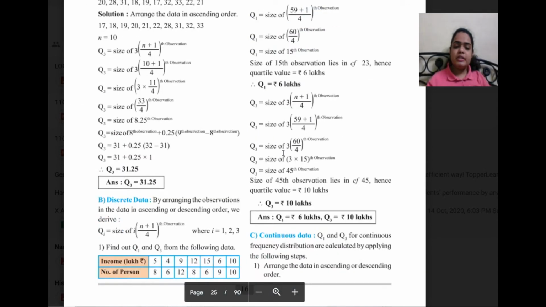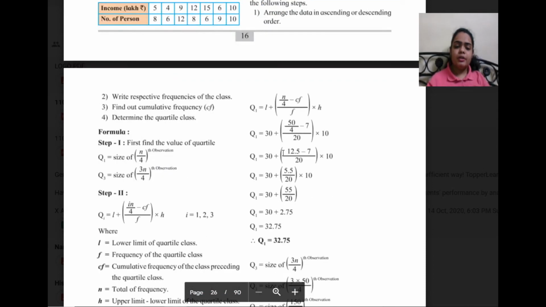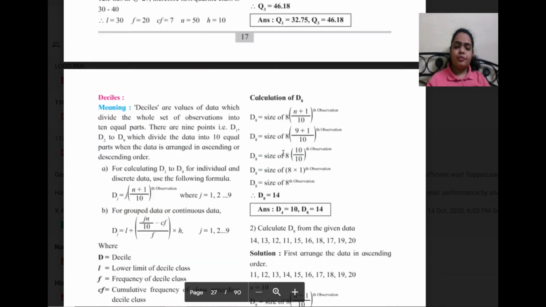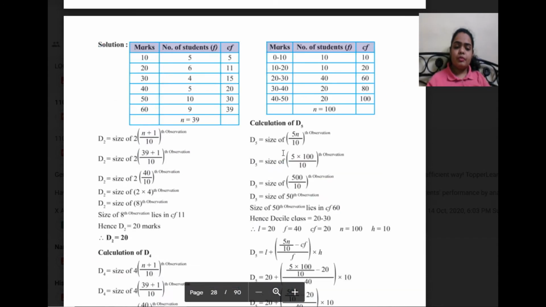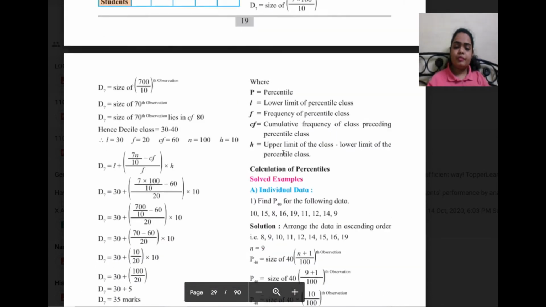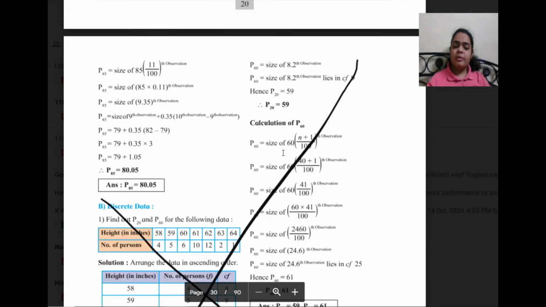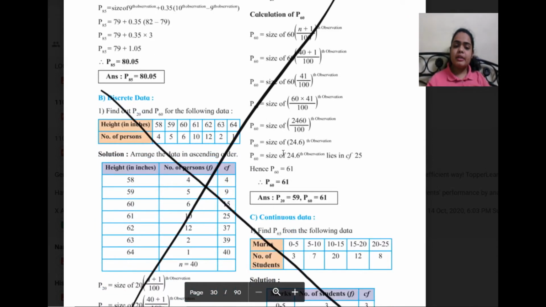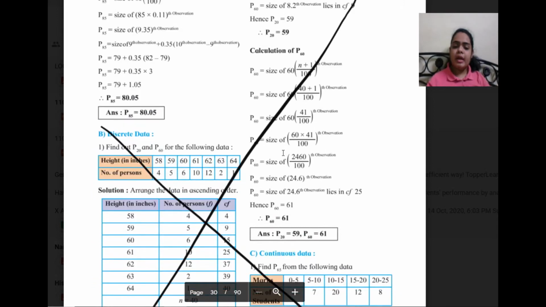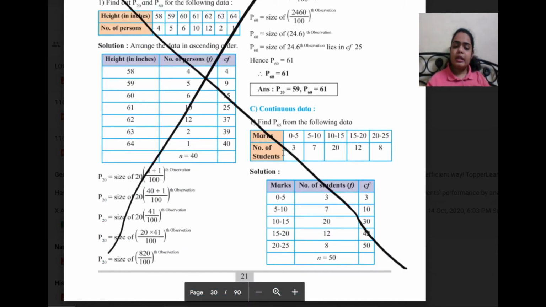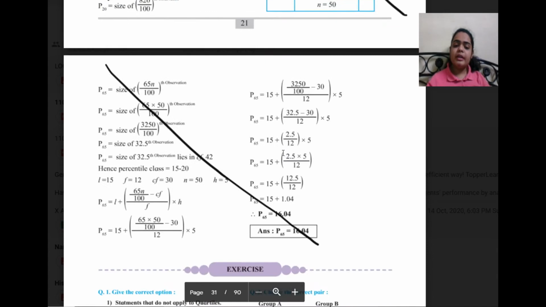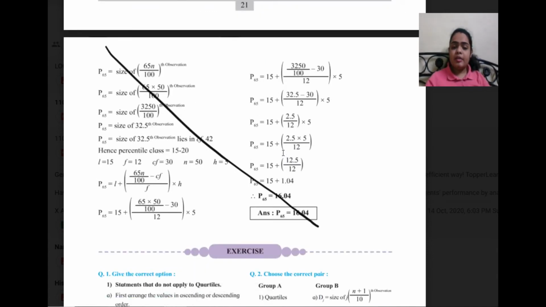Then further, in the same topic, on page number 21, this entire B part, discrete data, and the second part, continuous data, this entire thing has been removed. Right till the next part, the exercise, everything has been cancelled for you. These concepts won't be asked in your examinations.